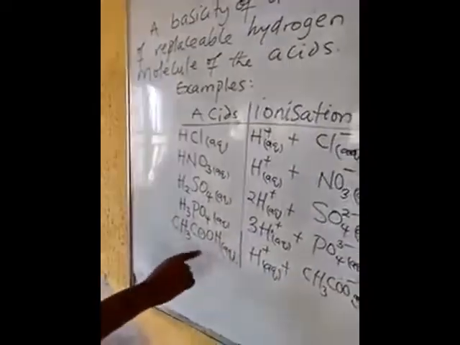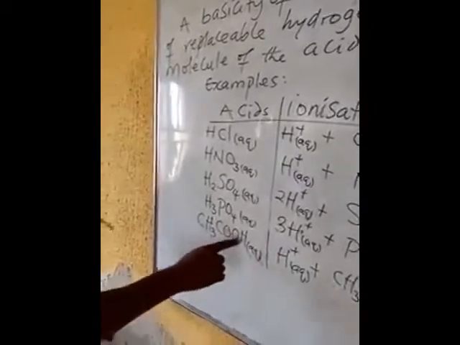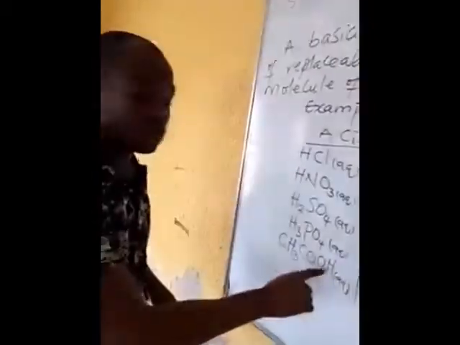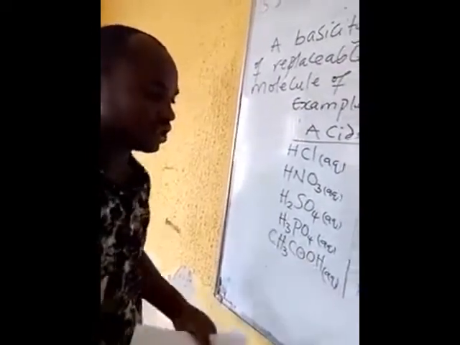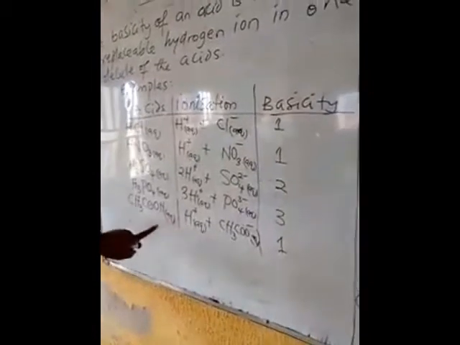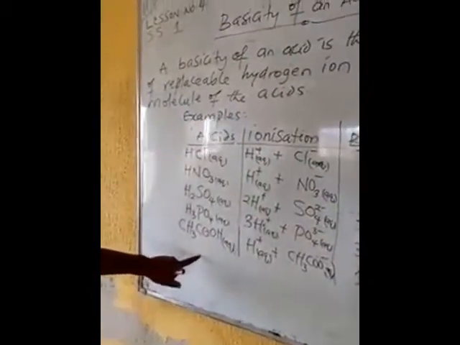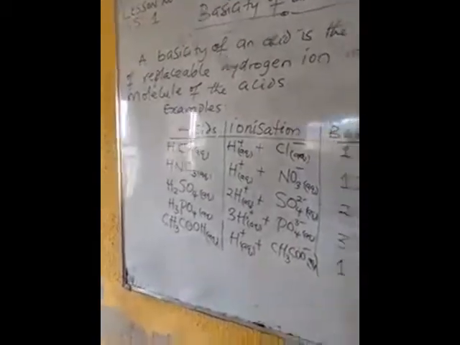So here, the hydrogen ion that is being replaced is the last hydrogen here. So this shows that the basicity of this acid is 1. And I told you this ethanoic acid is a very, very weak acid.